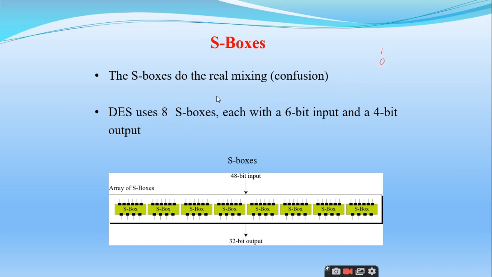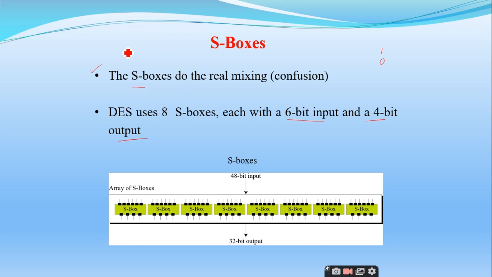After you get the 48-bit output, I need to reduce it into the 32-bit output that DES does with the help of 8 S boxes, each with 6-bit input and 4-bit output. What is the use of these S boxes? What is the name of S box?